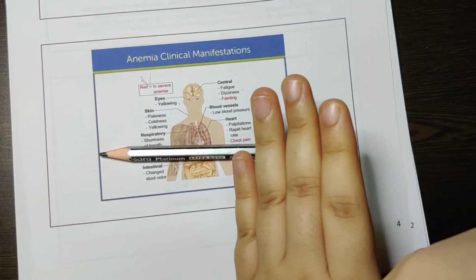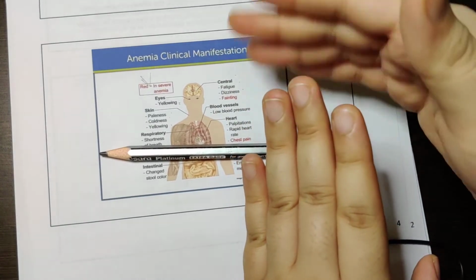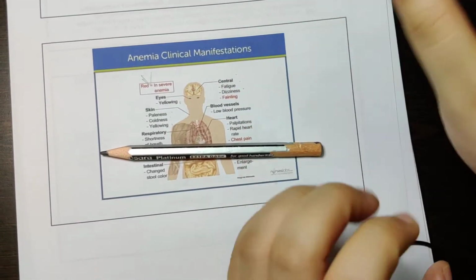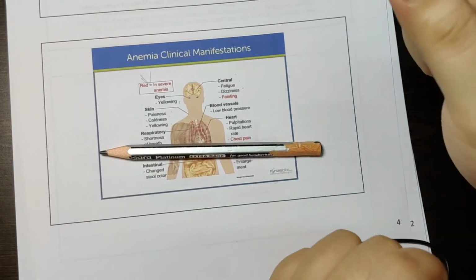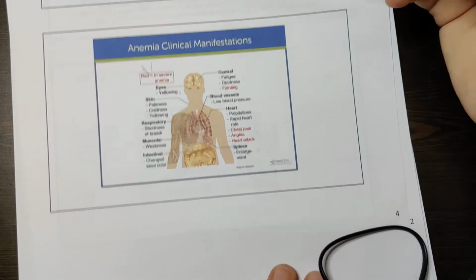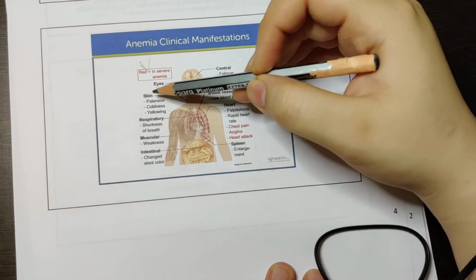Okay, because they are getting less oxygen supply to the peripheral parts. Peripheral parts are your hands and legs. So less oxygen, so they are very, very cold. Okay, and so we have finished the head, eyes and the skin.